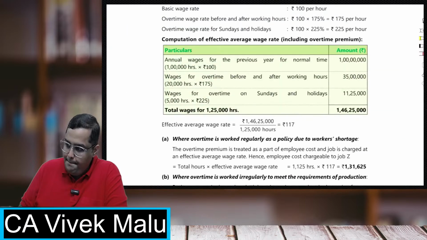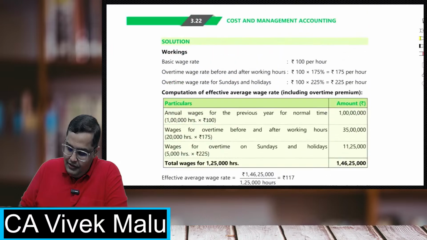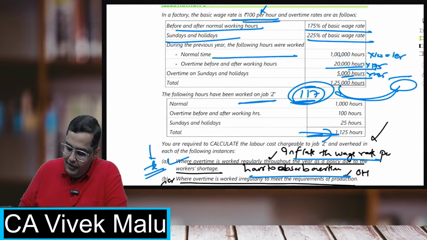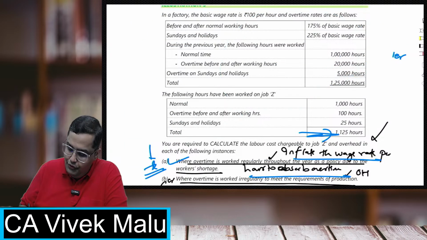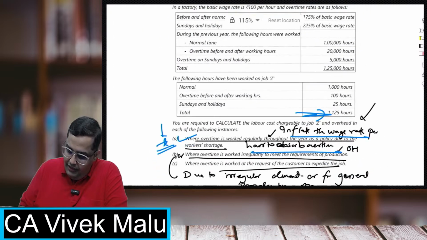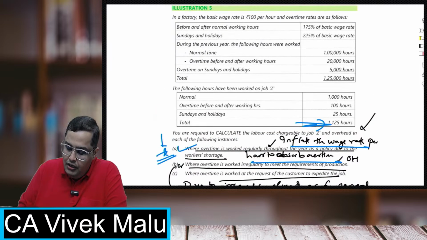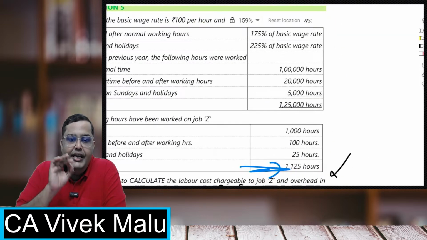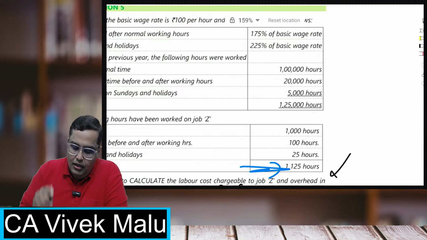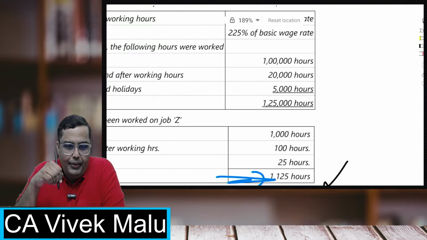Okay, Malika. Students, whenever overtime is worked regularly throughout the year because of worker shortage, then we treat it as normal work. So we do not consider them as separate.